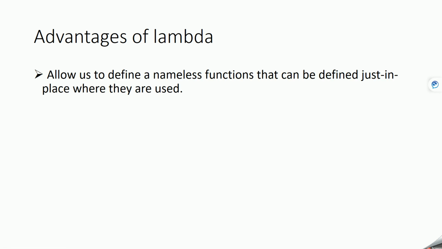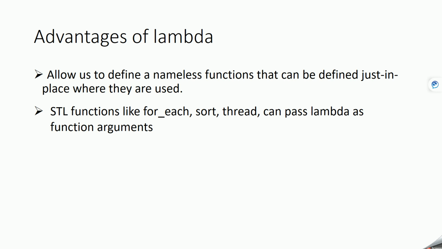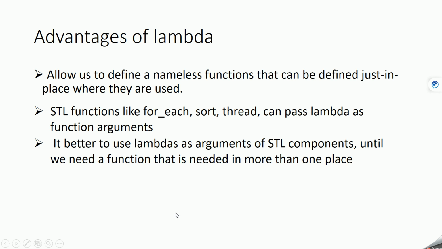The next thing is that you can use a lambda expression for STL library functions like for_each, sort, and thread. If it takes some argument as a function, instead of passing a function as an argument, you can pass a lambda expression, because instead of defining a function separately, here you can just pass the lambda expression. Okay, so a lambda expression makes the code more readable because it is defined at the same place where it is used. Now let's see one more use case of lambda expression.